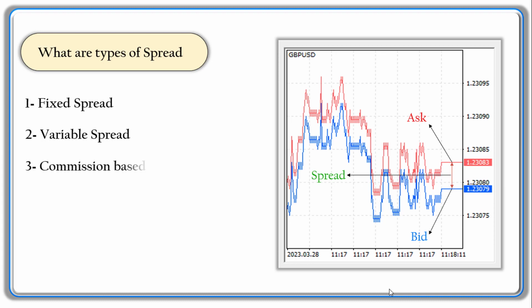3. Commission-based spread. A commission-based spread is typically used in futures and options trading and is based on the amount of commissions charged by the broker. The broker charges with a spread of the total transaction value. 4. Liquidity spread. A liquidity spread is based on the amount of liquidity in the market. Spread increases when the market is less liquid and decreases when the market is more liquid.